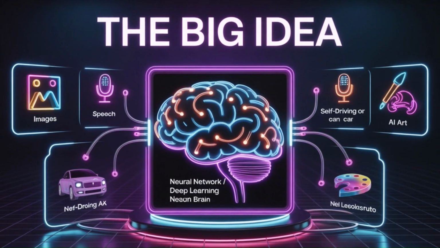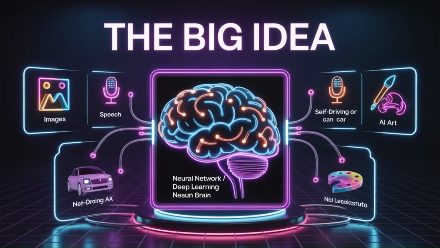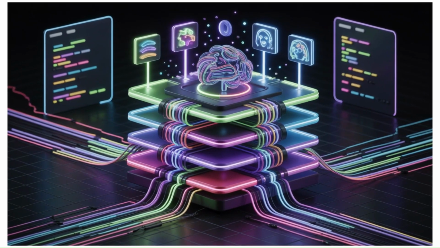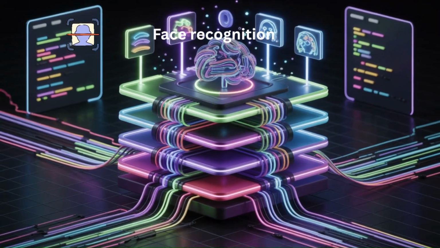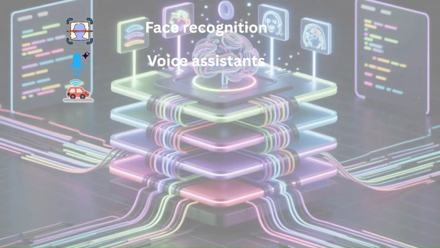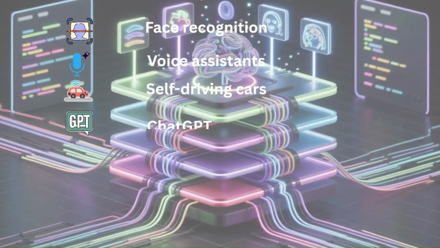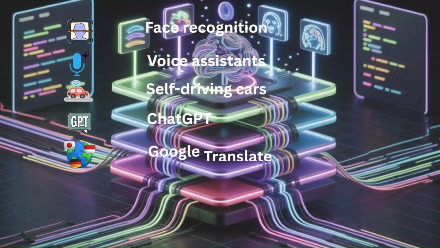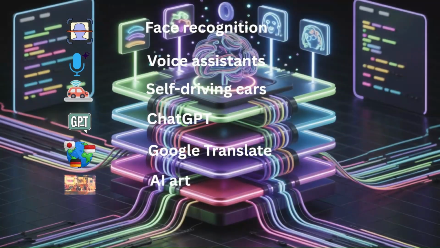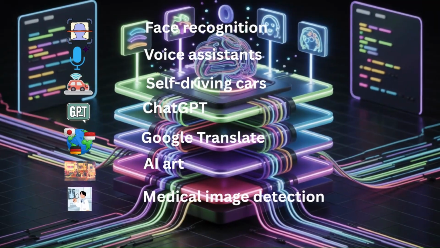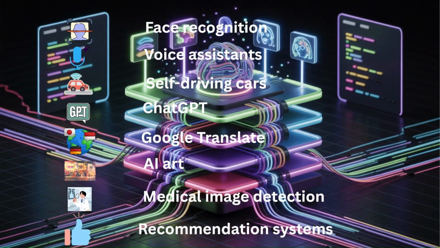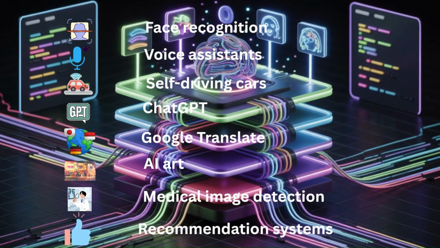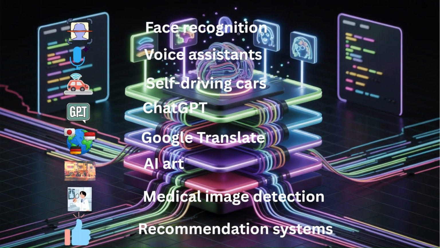So here's the big idea. Deep learning equals neural networks with many layers that can learn very complex patterns. And that's why deep learning is used in face recognition, voice assistants, self-driving cars, ChatGPT, Google Translate, AI art, medical image detection, recommendation systems like Netflix, YouTube, Amazon. Deep learning is one of the most important technologies in modern AI.